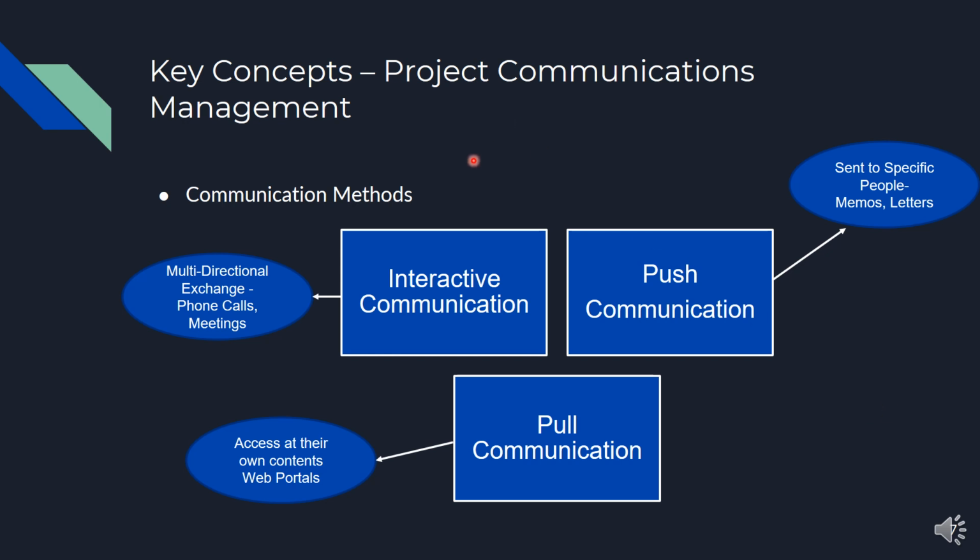Next concept is communication methods. So what kind of communication methods we will follow in the project? So overall, there are three major communication methods. First is interactive communication. In interactive communication, there is a multi-directional exchange of the information. It can be through the phone calls or meetings. Next is push communication. So push communication method, we are sending the information to the specific people. Example through memos or letters. Third is pull communication, where we are accessing the information based on our own contents, like through web portals we can download the information and we can get the information.